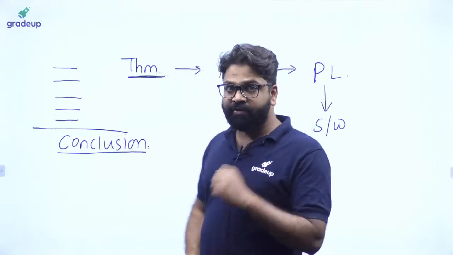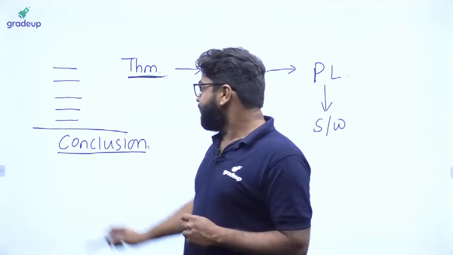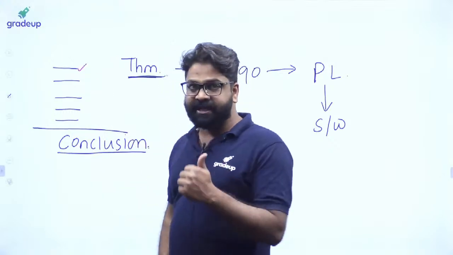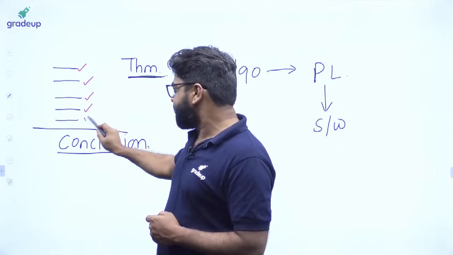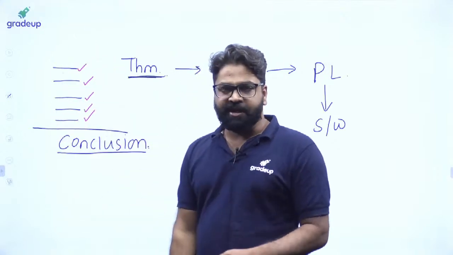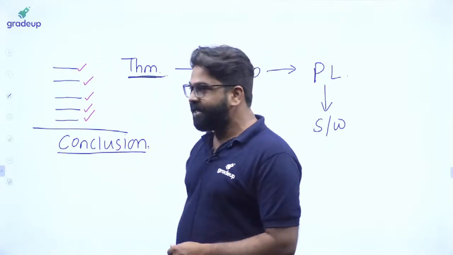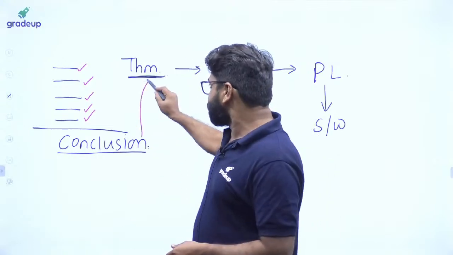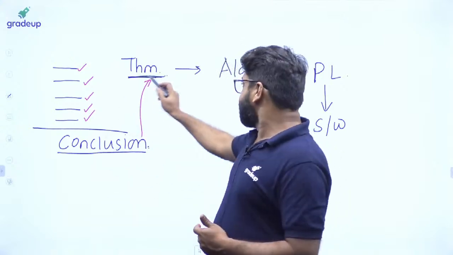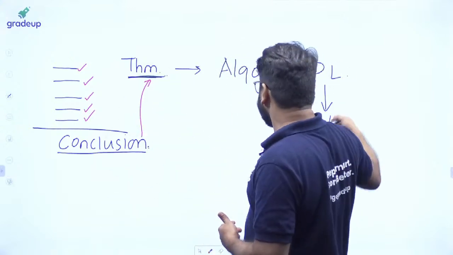Now what will happen? This is one particular statement, this is another statement, another statement, another statement. All these statements lead to one point, which is called the conclusion. Now this conclusion is called a theorem. From the theorem to the algo, algo to PL, PL to software.